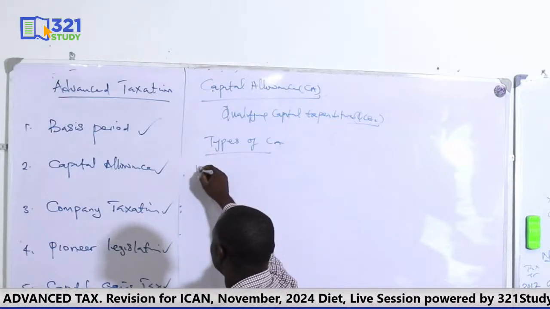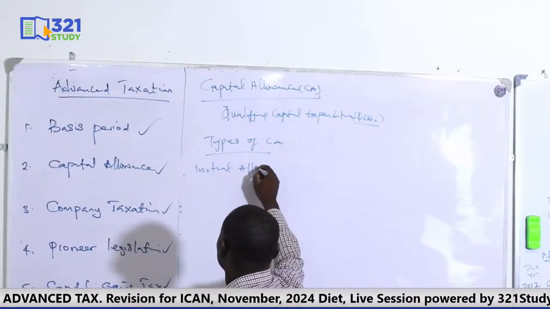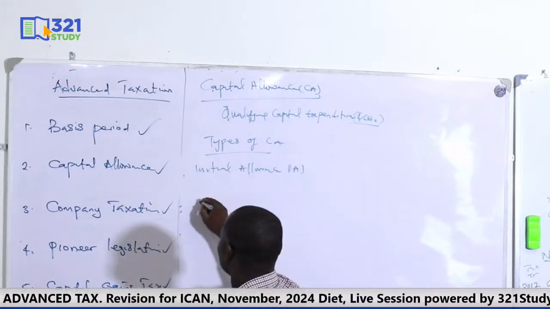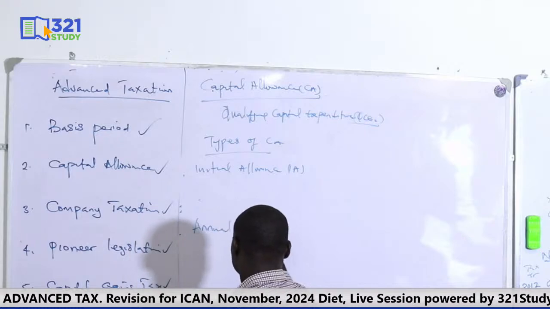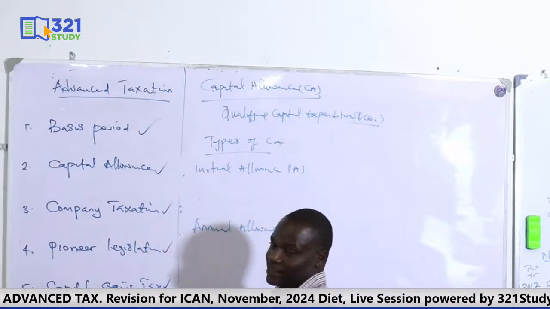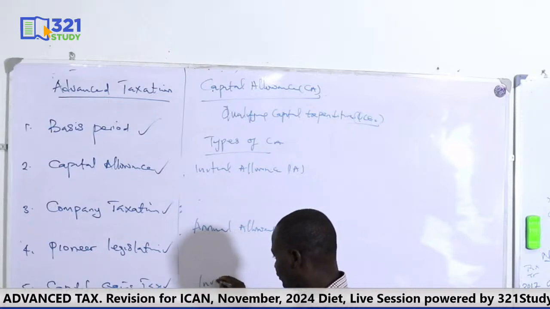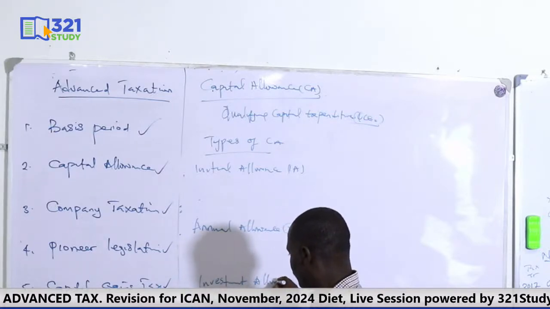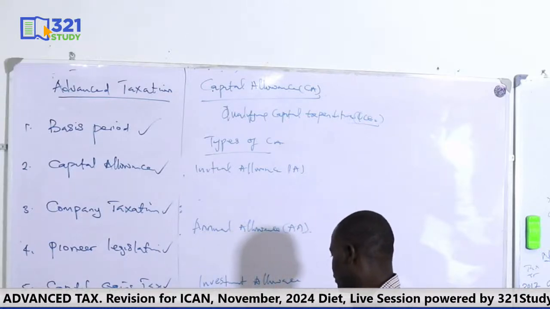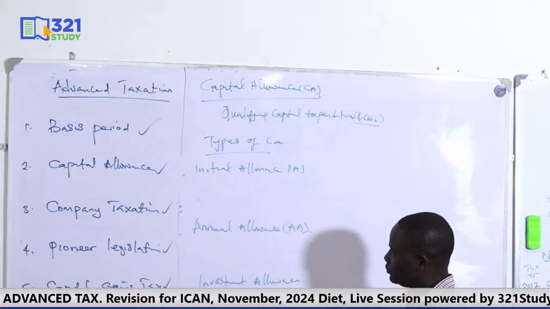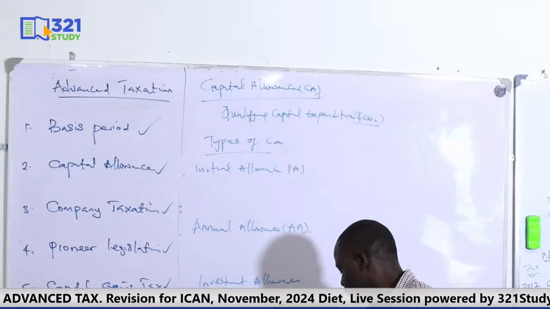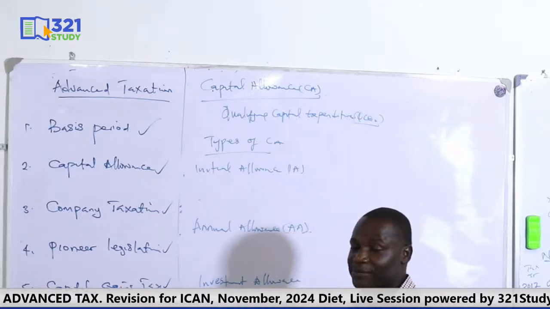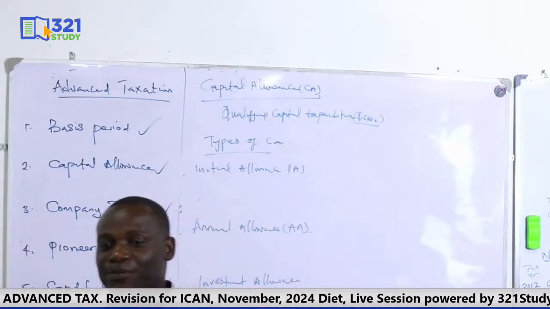Of course, we have the initial allowance, which is the IA. We have also the AA, annual allowance. Others are investment allowance. We also have rural investment allowance. We also have what is known as balancing allowance. Okay, so all these are types of capital allowance. Of course, you know how to compute them.